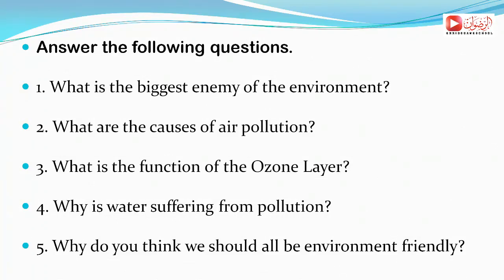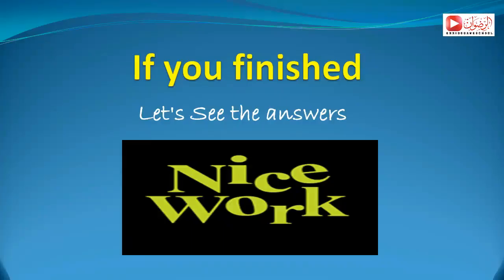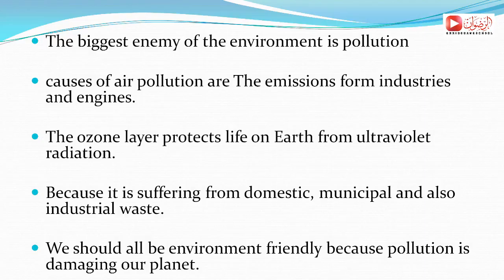Now after you answer these questions, you can move on to see the answers. If you finished, let's see the answers. The first answer: the biggest enemy of the environment is pollution.